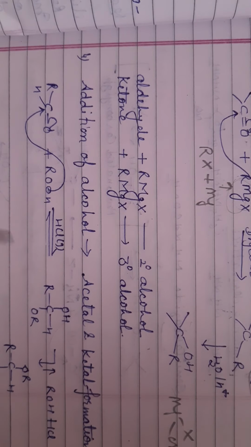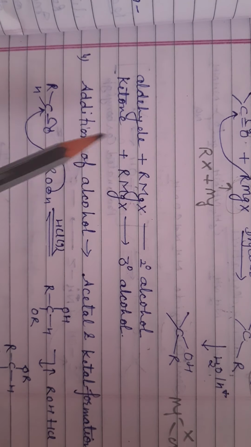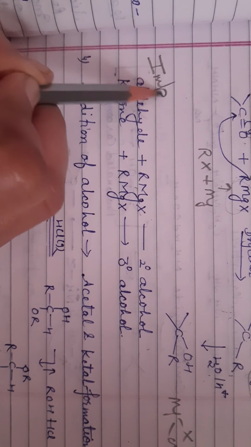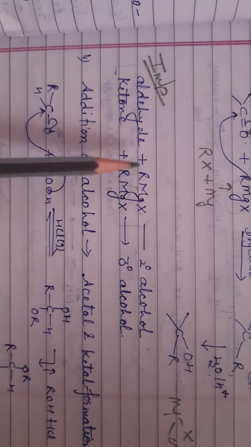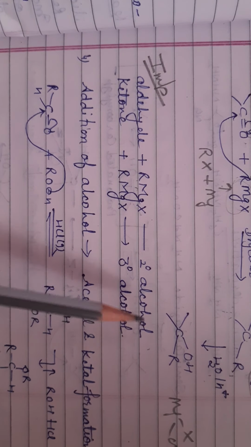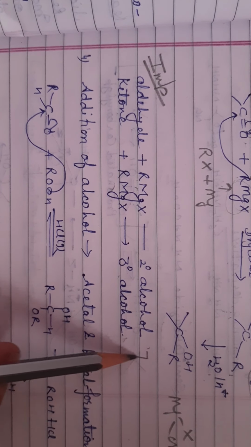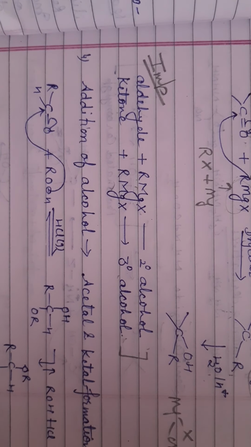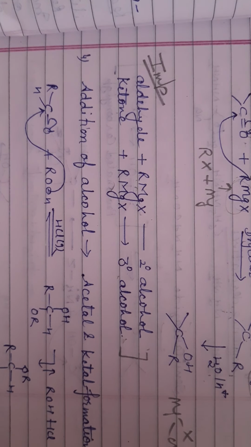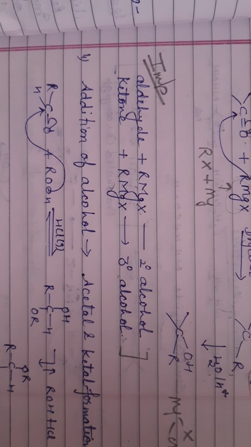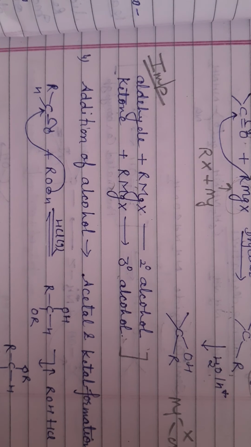When we treat aldehyde with Grignard reagent, remember it is very important from the conversion point of view. When aldehyde reacts with Grignard reagent, we get secondary alcohol. When ketone reacts with Grignard reagent, then we get tertiary alcohol. If in a conversion there is a question to change aldehyde to secondary alcohol, then you add Grignard reagent. If there is a question how can you convert aldehyde to primary alcohol, then it undergoes reduction. So ketone on reduction gives secondary alcohol and ketone on reaction with Grignard reagent gives tertiary alcohol.